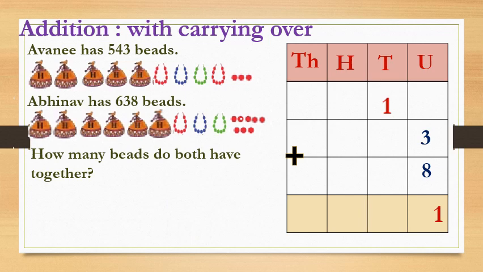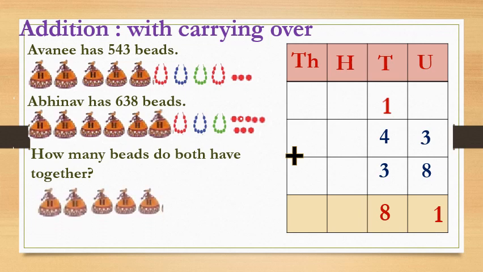Then we will move to the tens place. Okay? Here Avni has how many tens strings? 4. And Abhinav has 3. Then all together we will add 1 plus 4 plus 3 is 8. This is easy. Okay, now we will move to now hundreds pouches.